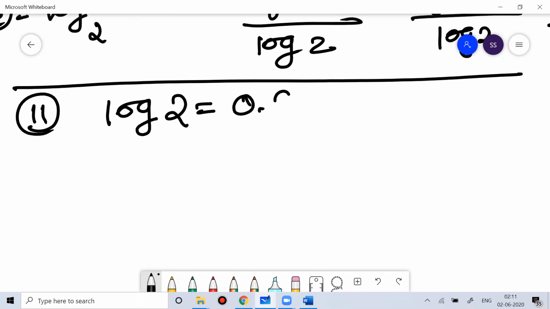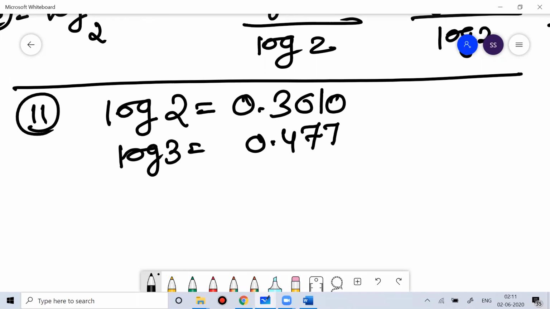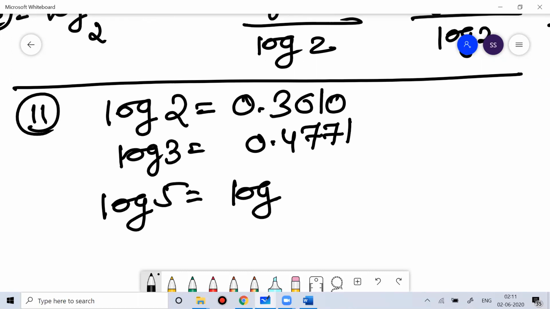Log 2 is 0.3010. So if possible, please memorize these values. Log 2 is 0.3010, log 3 is 0.4771.